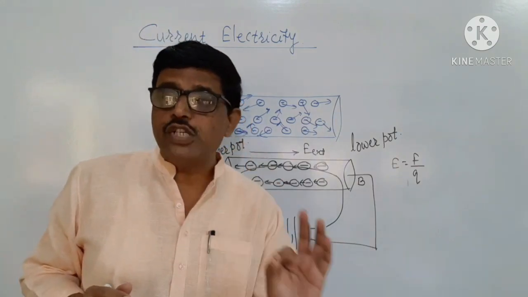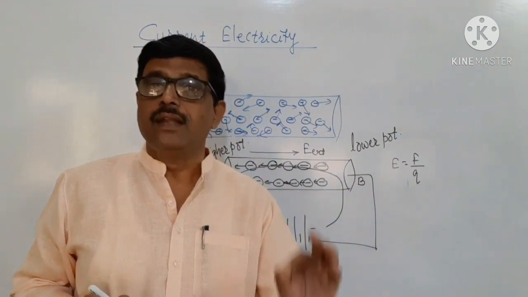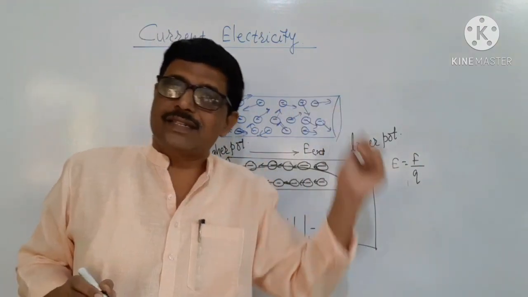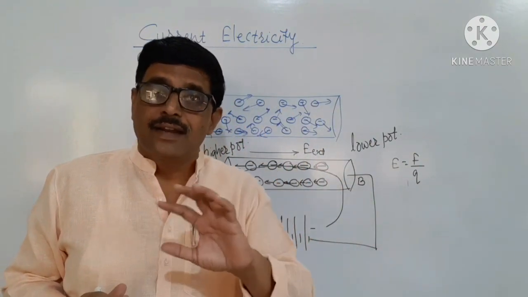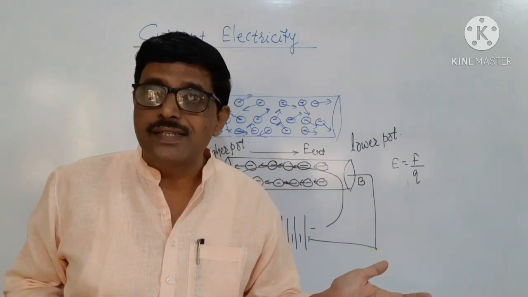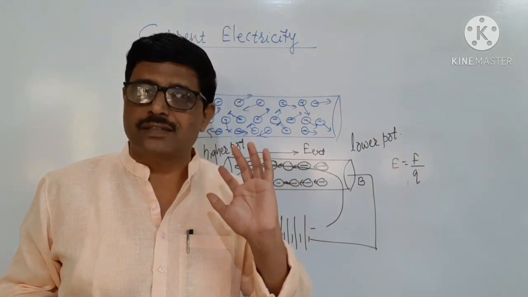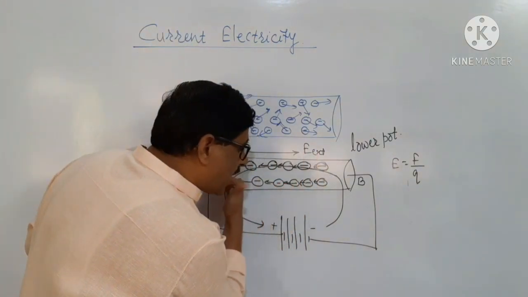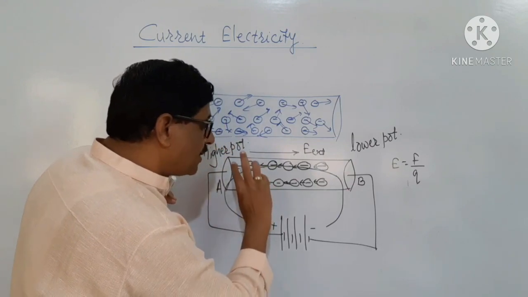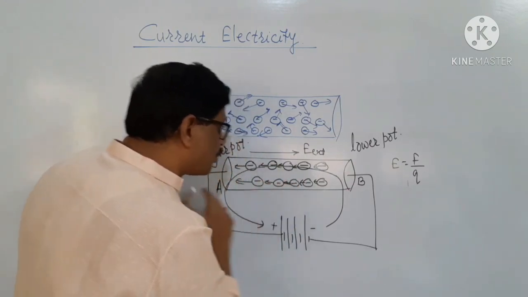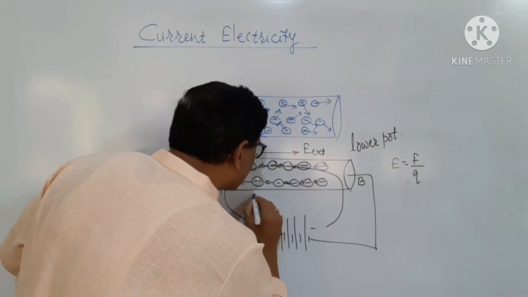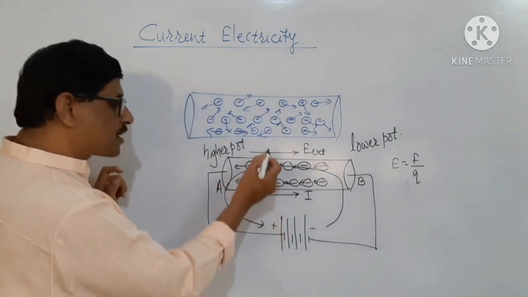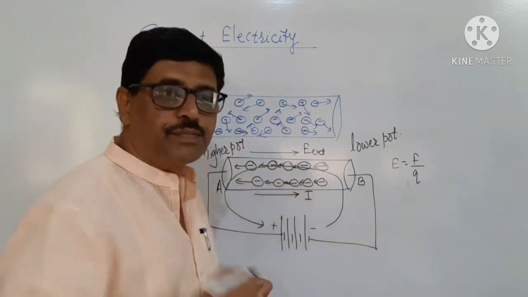But conventionally, the current is supposed to be the motion of positive charges. And at the start itself, I said that the absence of electron is nothing but a positive charge. Therefore, when this electron is supposed to move ahead, at that time, the positive charge is supposed to move back, and hence the conventional current is supposed to be in the direction of electric field from positive to the negative of the battery.